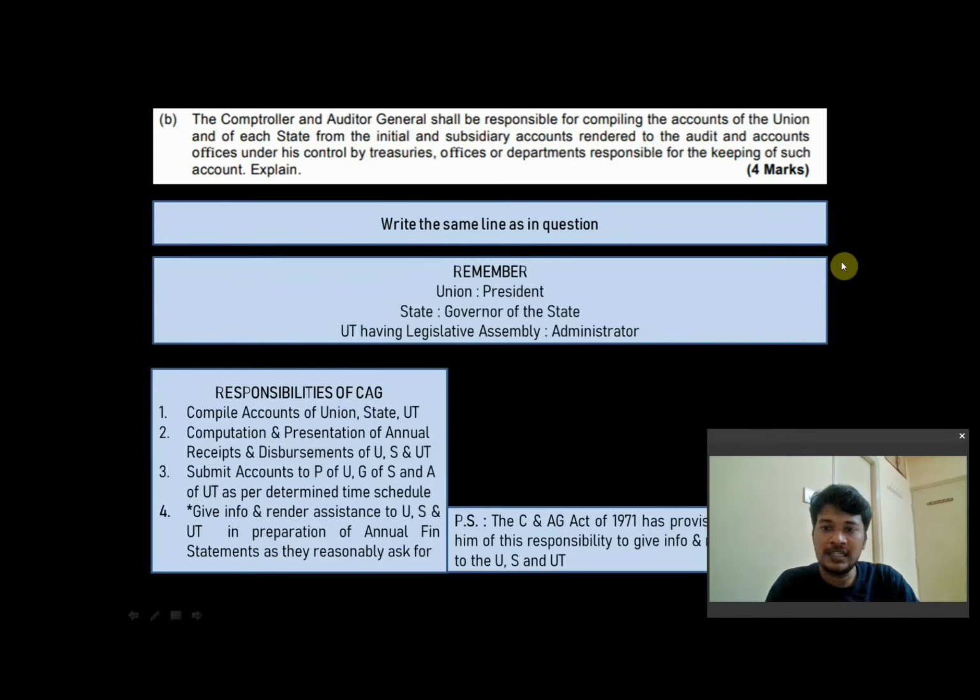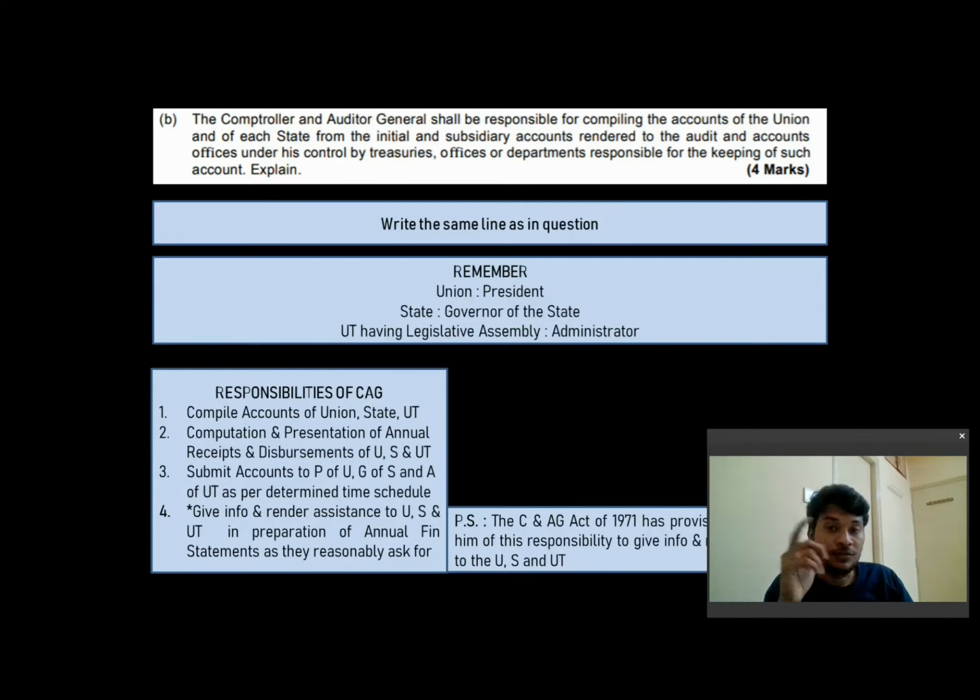So next, question number B of question 5 of the mock test paper. The Comptroller and Auditor General shall be responsible for compiling the accounts of the Union and of each state from the initial and subsidiary accounts rendered to the accounts and audit and accounts offices under his control by treasuries, offices or departments responsible for keeping of such account.